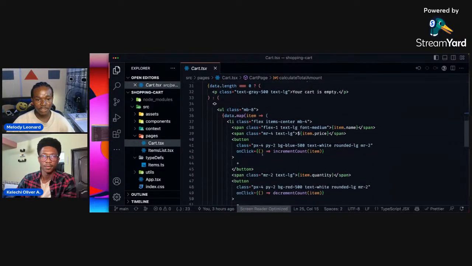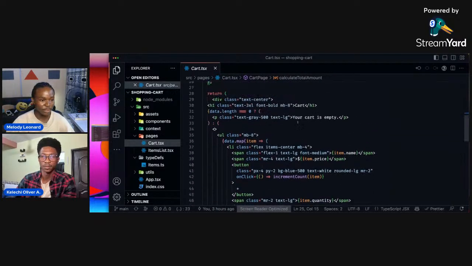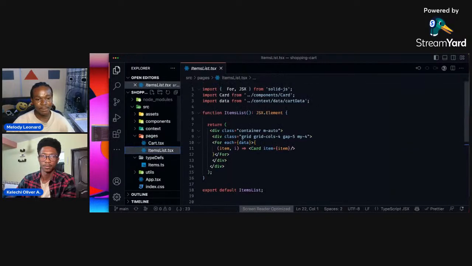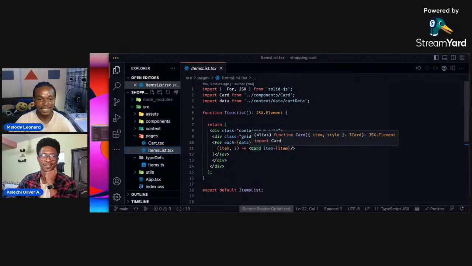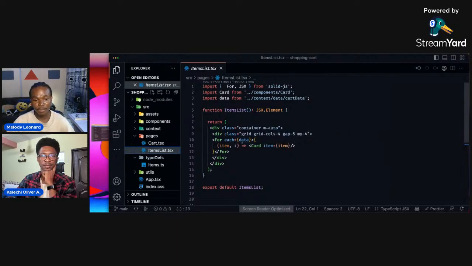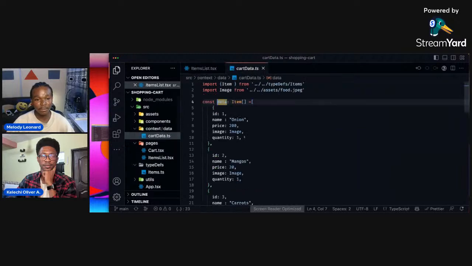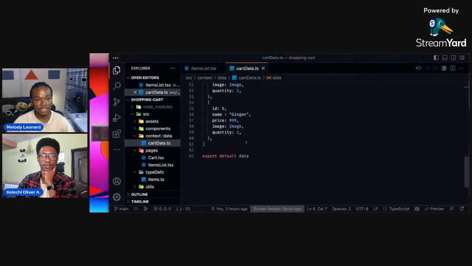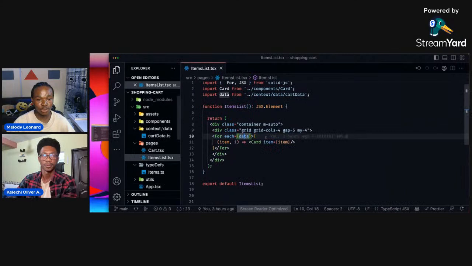And I've gone ahead to add some basic CSS with Tailwind. We have the item list, because I am not very fancy with coming up with good names. So we have the item list, which is going to be your home page. And here we have a basic card that we iterate through the data we have. This data is just dummy data, and we are iterating through that and passing each into this card here.